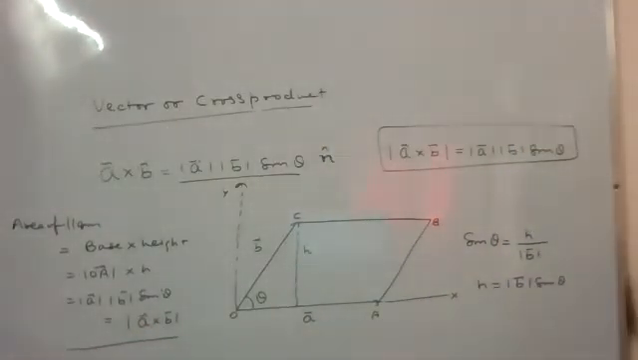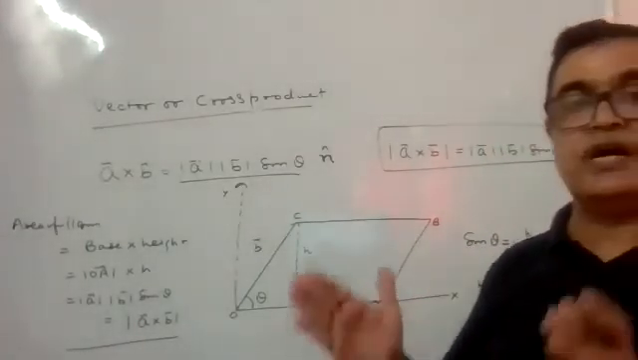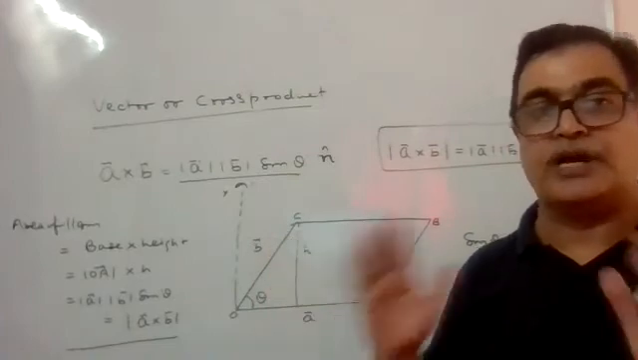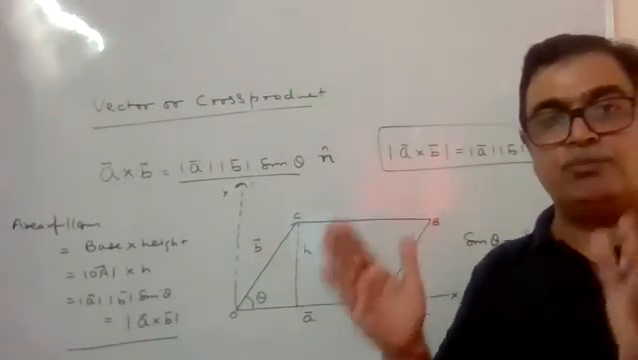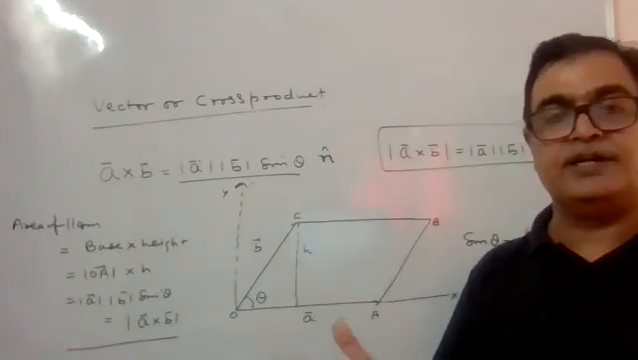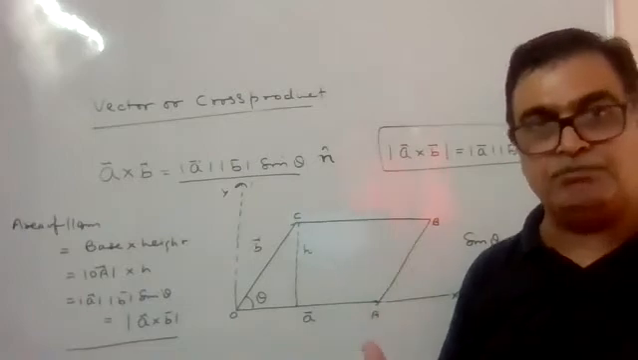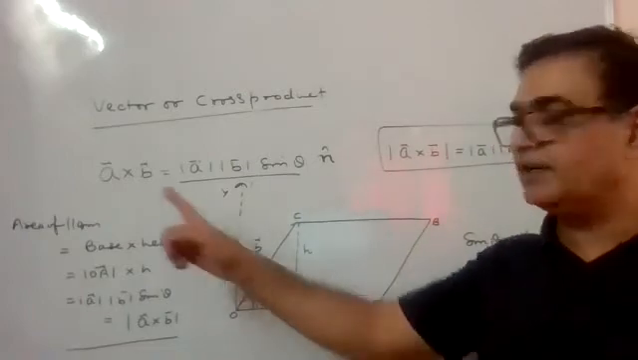So what does the magnitude of a cross b, or the cross product, show? Cross product shows the area of a parallelogram. Area of parallelogram will be given by magnitude of a cross b. Geometrically, a cross b represents the area of a parallelogram. As area is a scalar quantity, that's why we have taken the modulus.